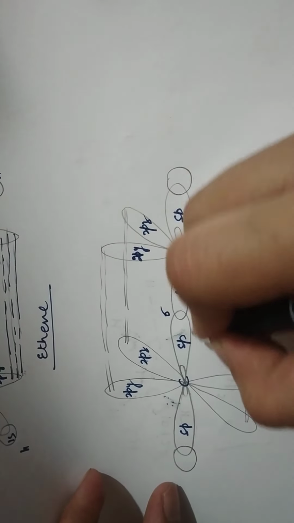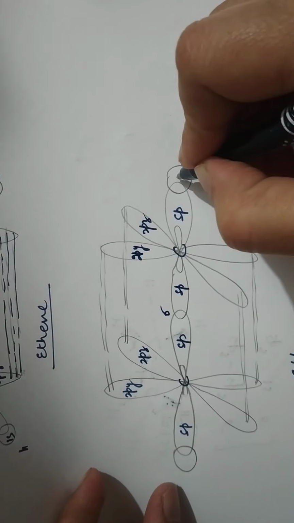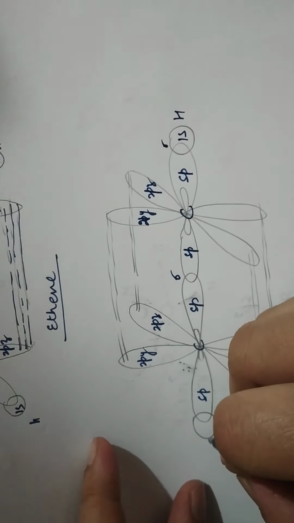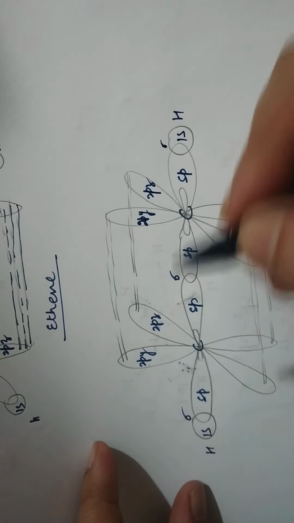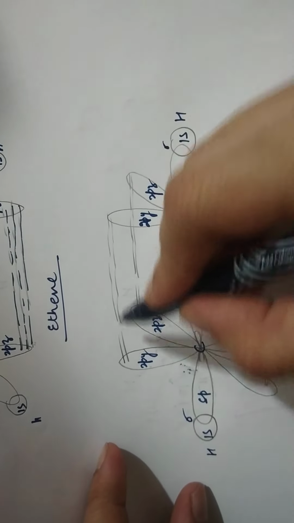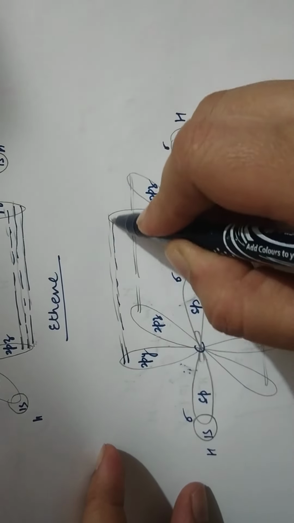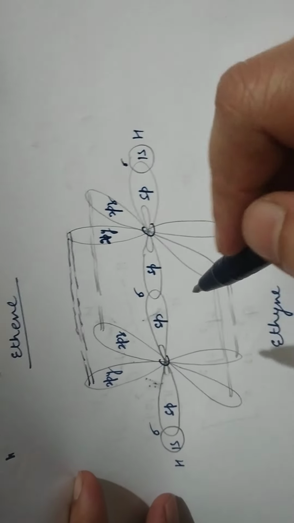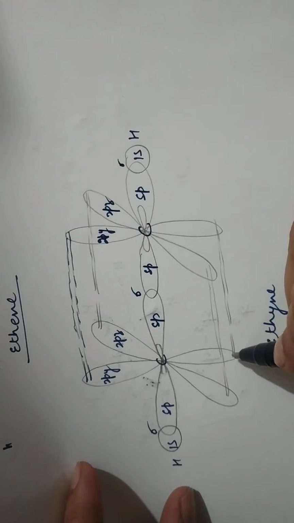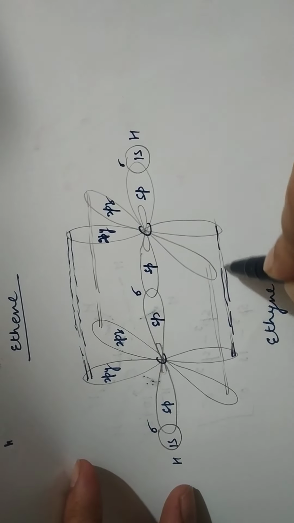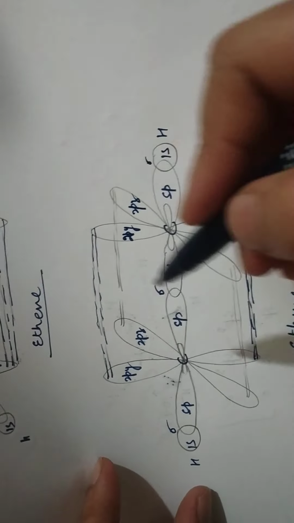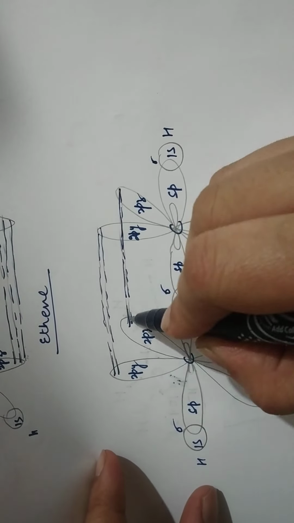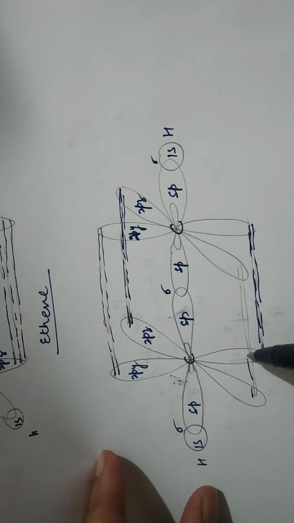So there you have the sp-sp sigma bond, sp-1s sigma bond, sp-1s sigma bond, and there are 2 pi overlaps. The first one is amongst the 2py orbitals, and the other one is between the 2pz orbitals of both the carbon atoms.